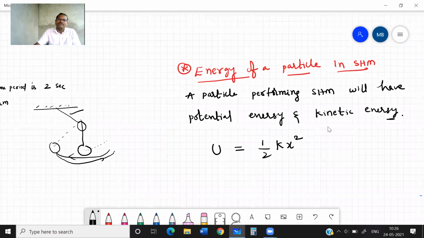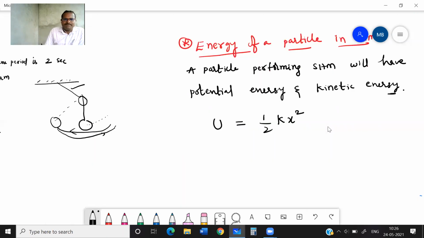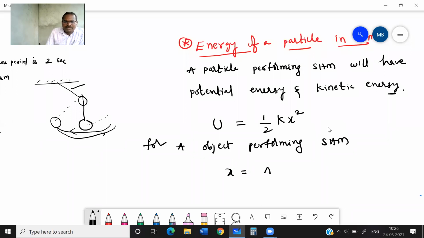Clear now? For example, for a particle, an object performing SHM, we know x is equal to a sine omega t. We have written this one, no?